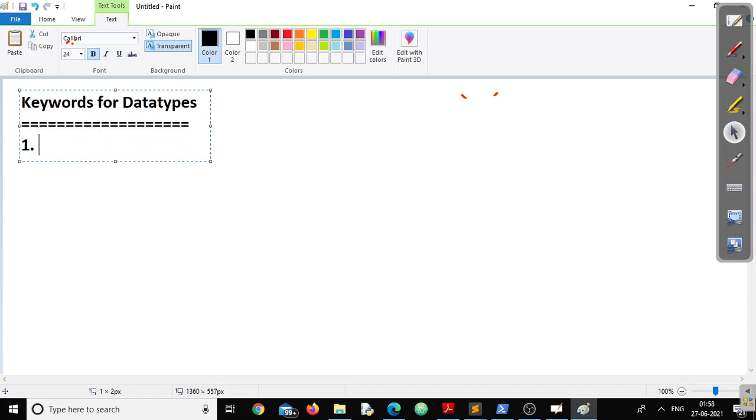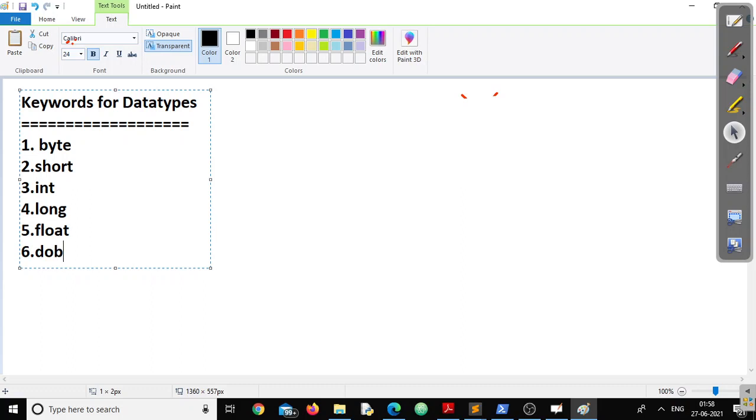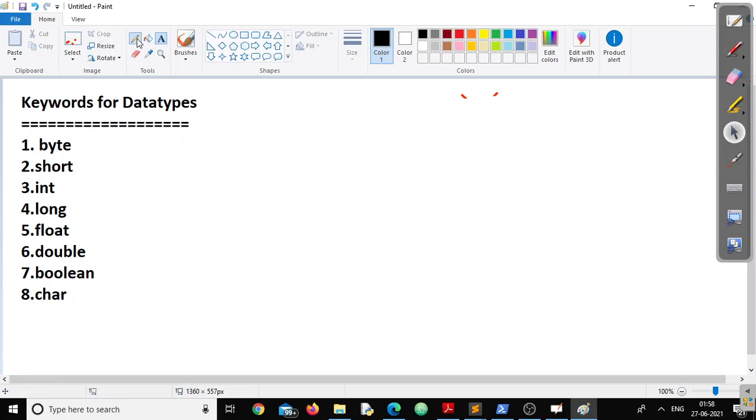Okay, what are they? The first keyword in this group is byte, short, int, long, float, double, boolean, and char. So how many keywords are there for data types? It is counting to 8. Remember this.